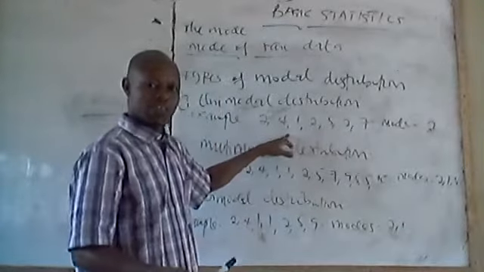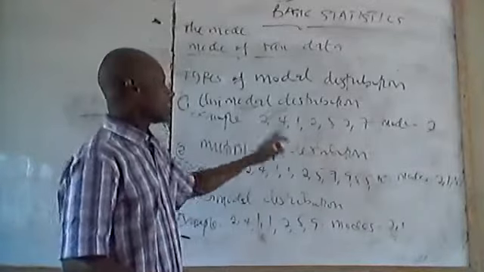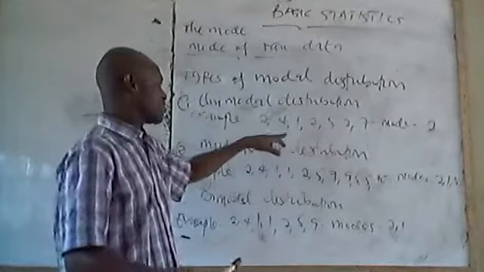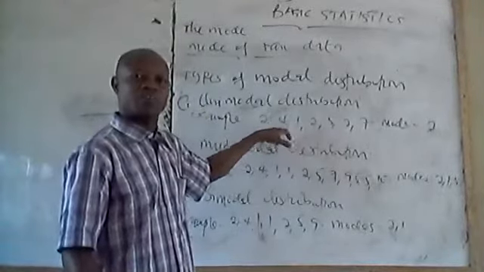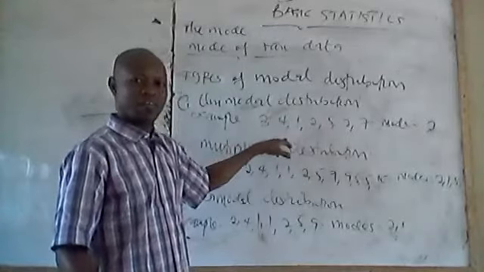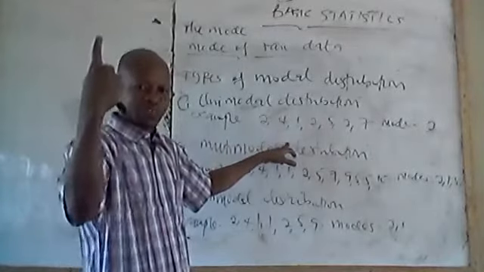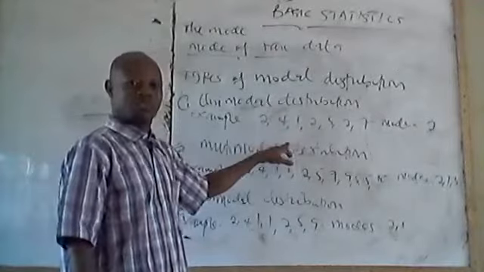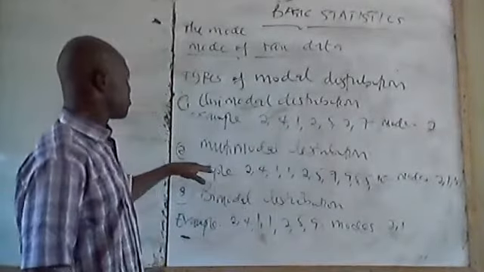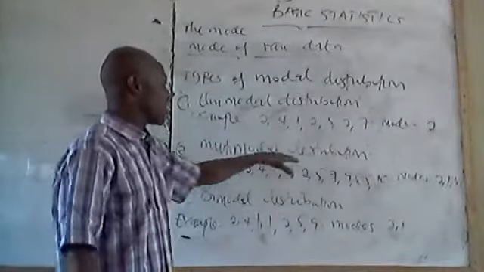So in this example, 2 is the mode. Since there's only one mode in this given set of data, we call this distribution a unimodal distribution. Uni means one, as in units.